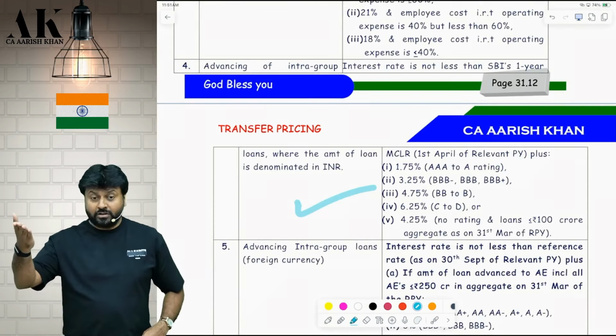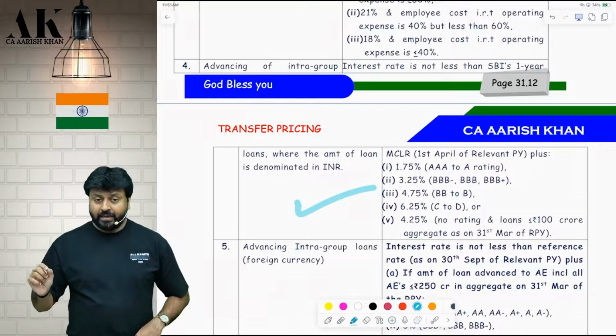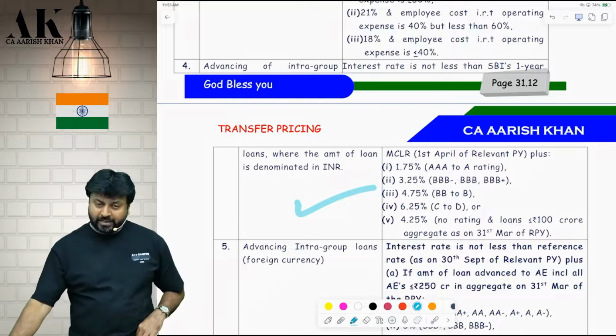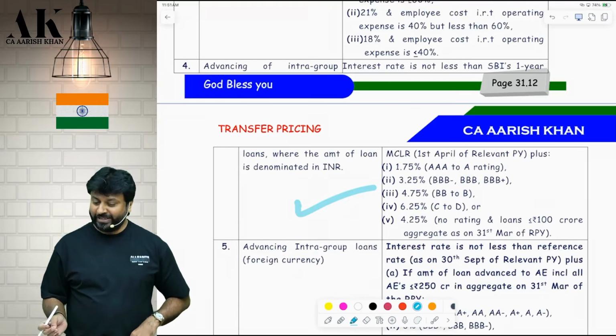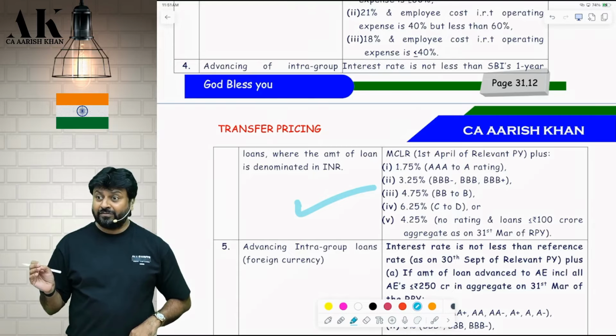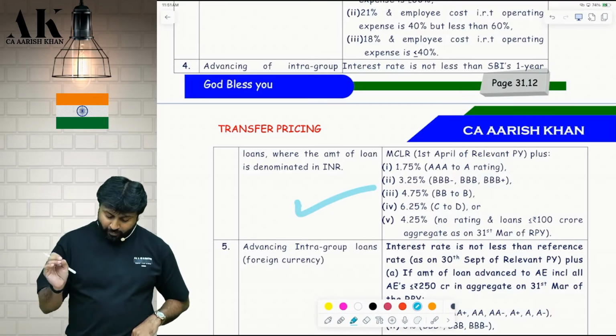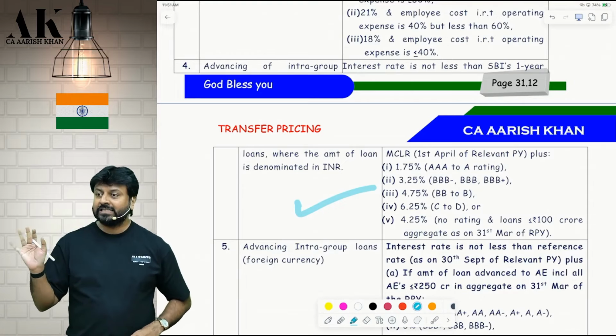Don't talk, please. Third. SBI MCLR plus 4.75%. If it is BB to B, 6.25. It is C to D. And listen carefully. Last point. 4.25% where there is no rating.